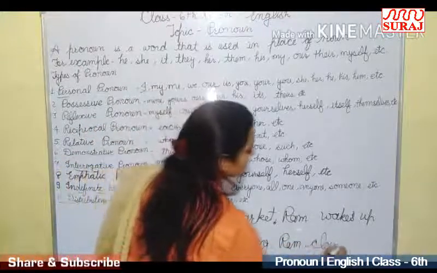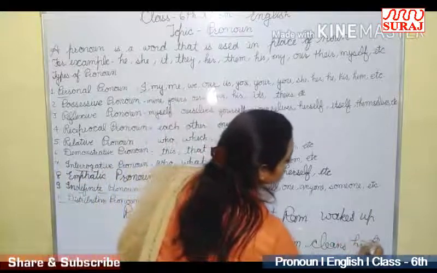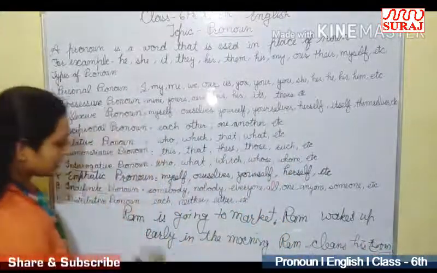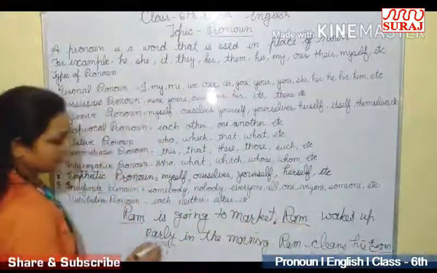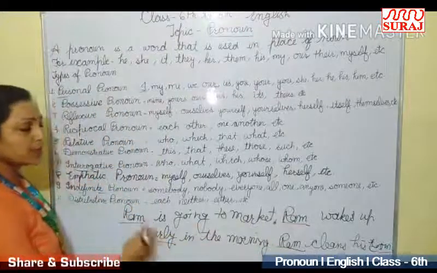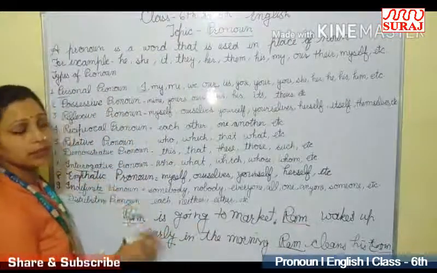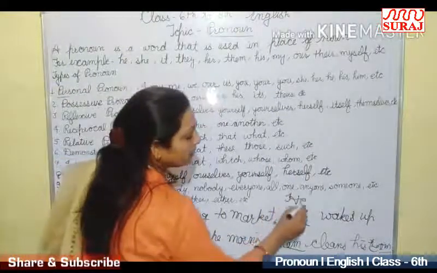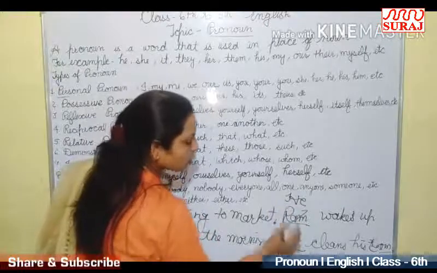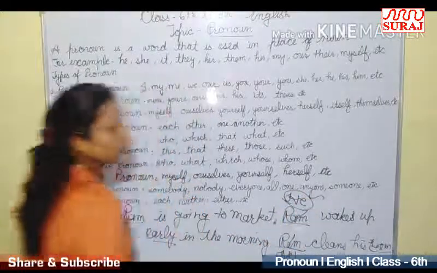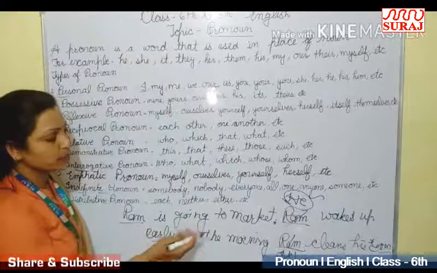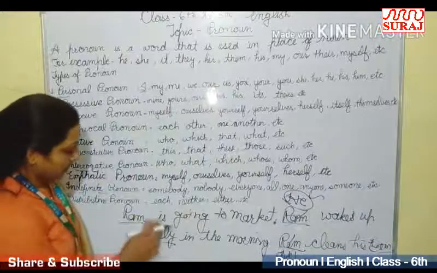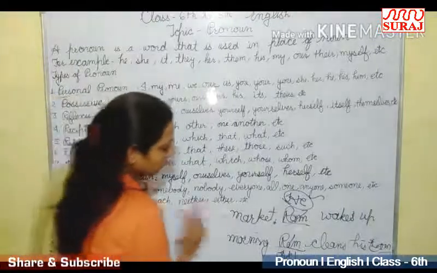Ram cleans his room. In these sentences, we are using Ram many times. To avoid this repetition, we use some word like he. So the word he is a pronoun. Like this, we can use she for girls, it for animals, they for plural things. So these are our pronouns.